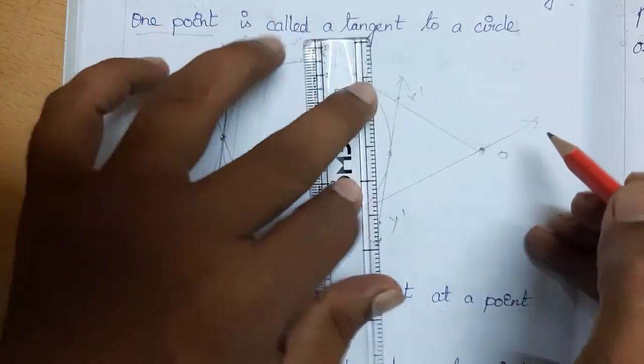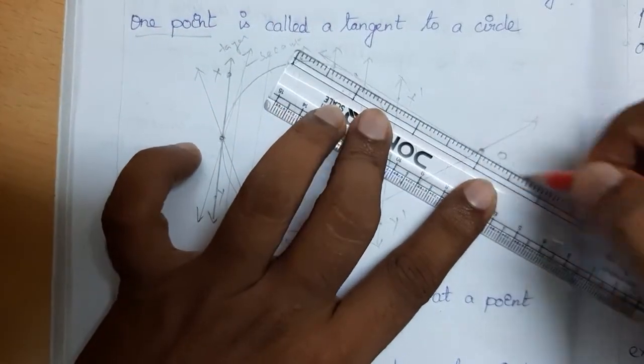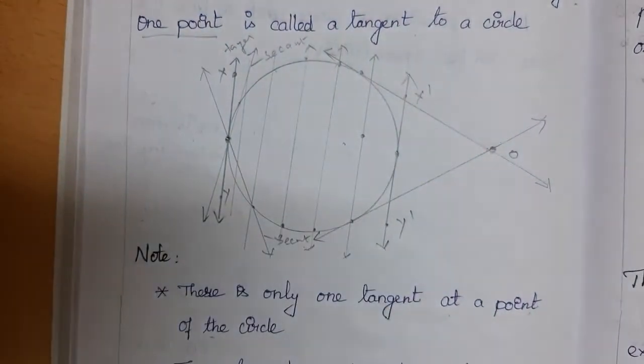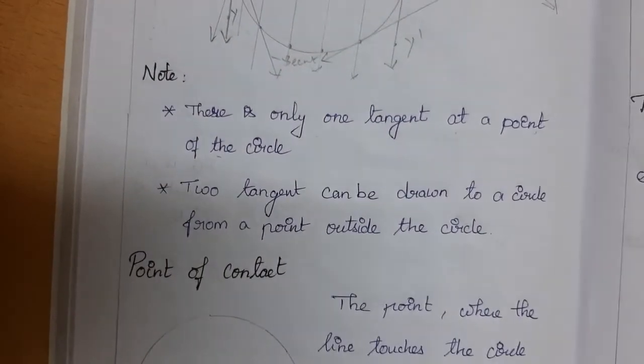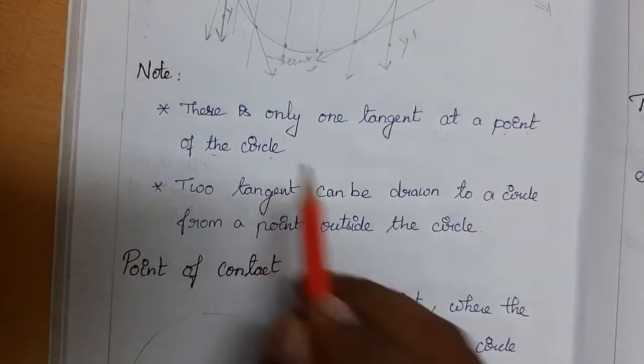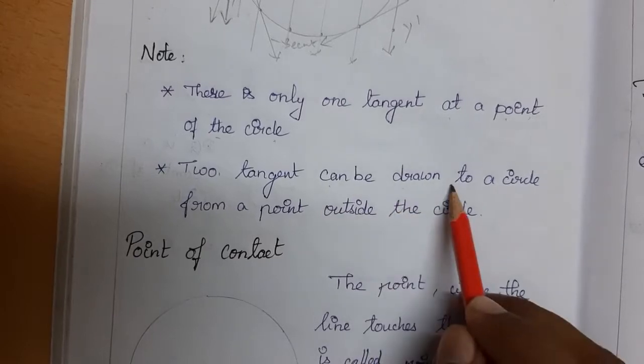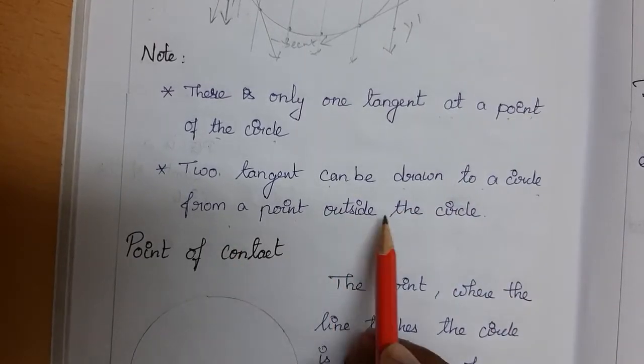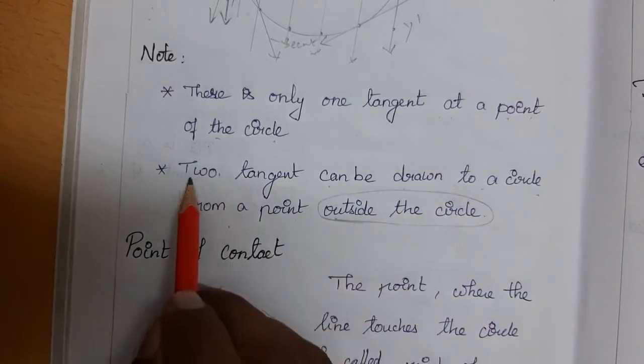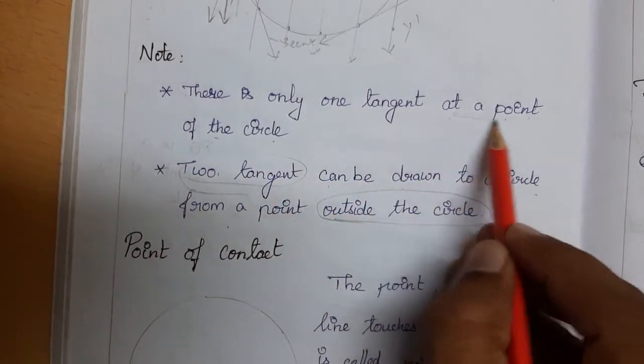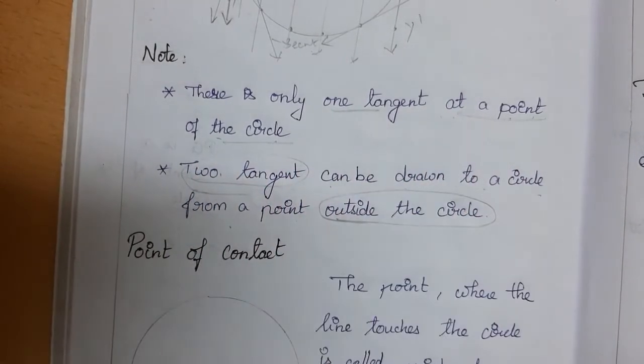Even we can extend, right? Even that, if you extend, then it is a line, right? So there is only one tangent at a point of a circle, and two tangents can be drawn to a circle from a point outside the circle. So from outside the circle, two tangents, and at a point of the circle only one tangent.